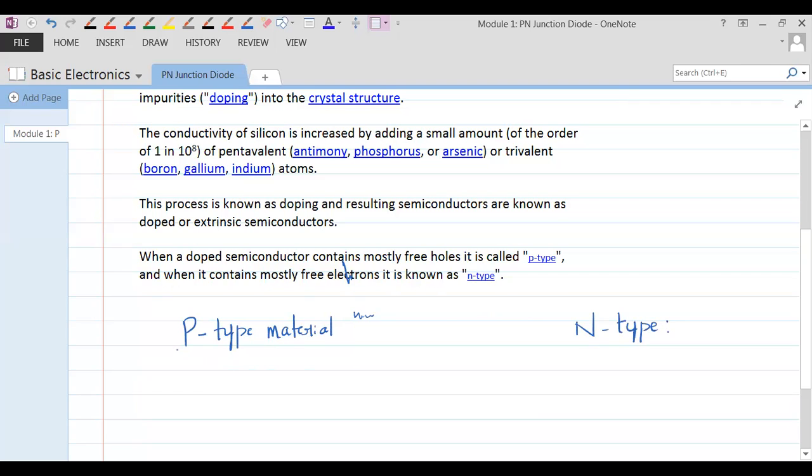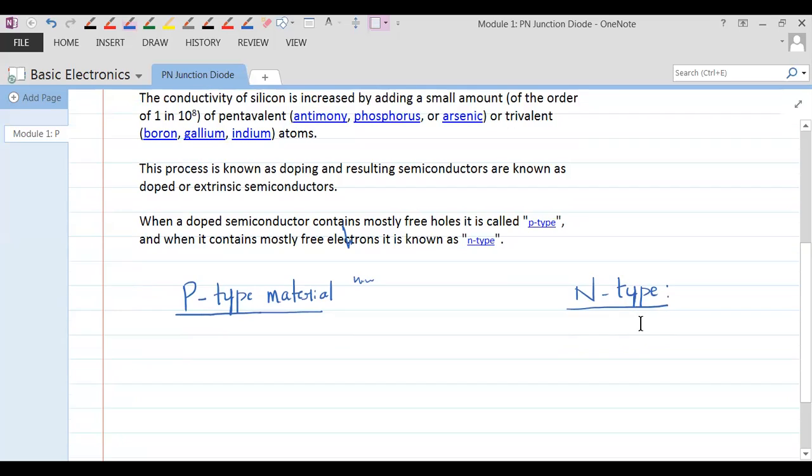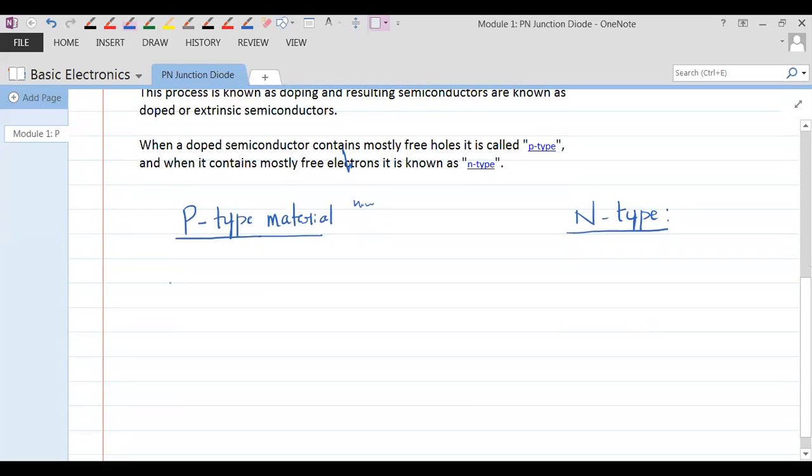Now you should understand when we get p-type and when we get n-type. In p-type material, which impurity needs to be added? We need to add trivalent impurities. If you take the n-type material, we need to add pentavalent impurities. So what does this mean, adding the trivalent and pentavalent impurities? We shall see that now.